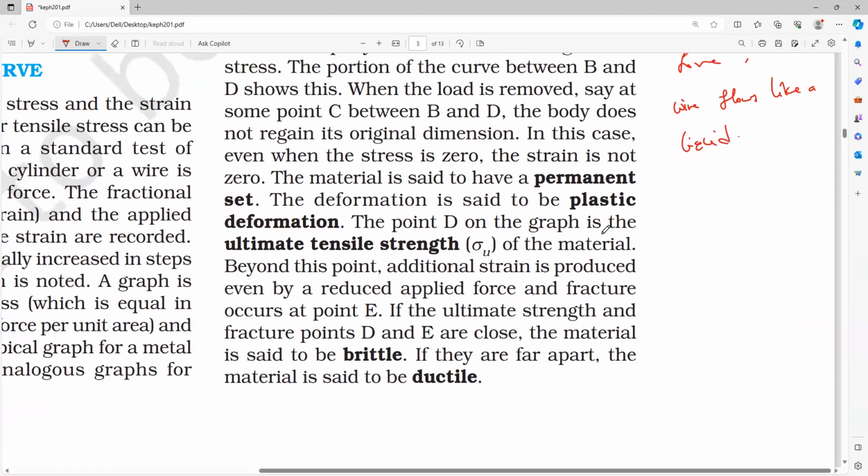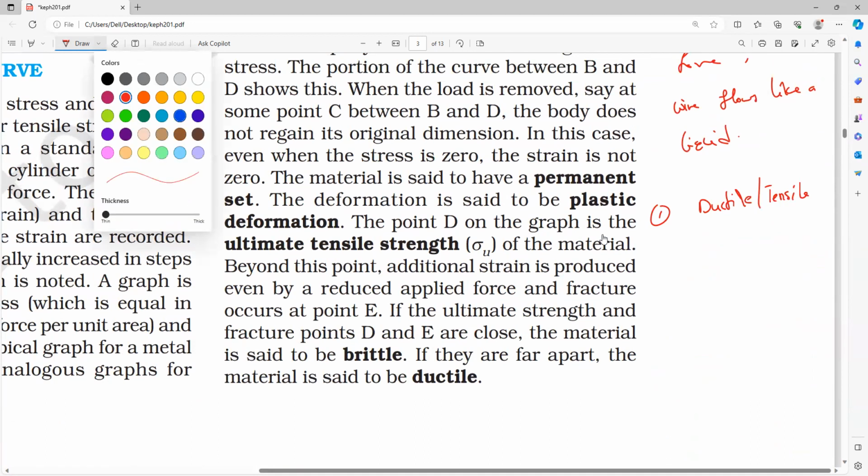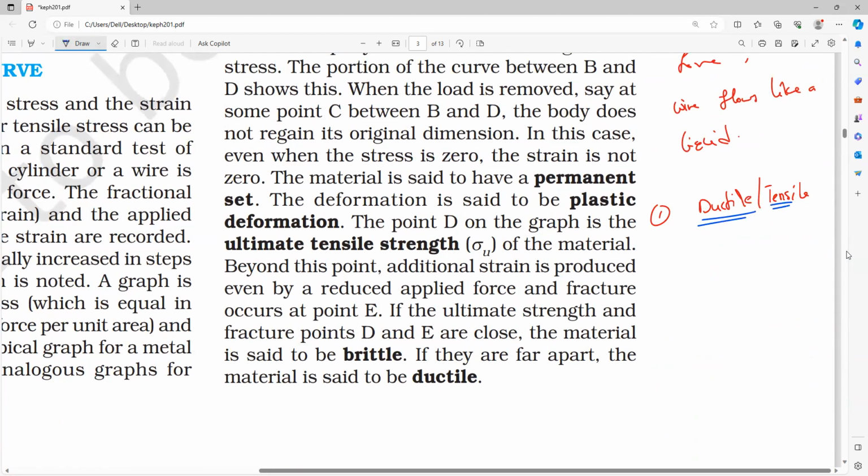So first point, you can notice it. Point number 1, ductile. In class 8 and class 10 also we studied metals and non-metals. Ductile or tensile, both are the same. What is ductility? Metal shows ductility. Anybody can tell? Beaten into what? Beaten into thin wires or thin sheets? Thin wires. That is what we call ductility. So remember, ductility or tensile is very, very large in the plastic region. Note it everybody, in the plastic region it is extremely high.